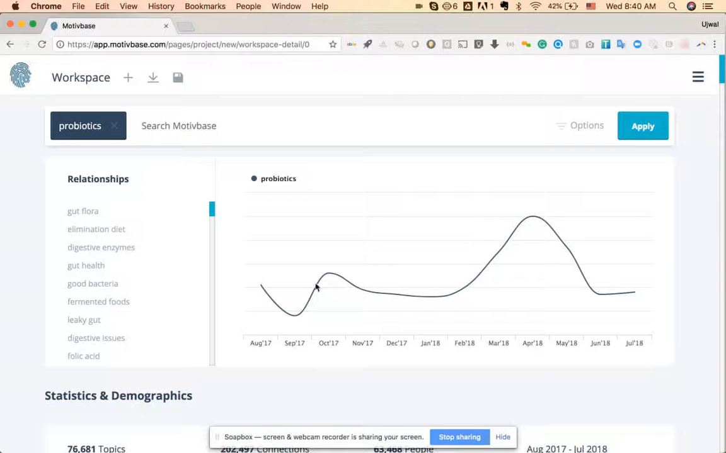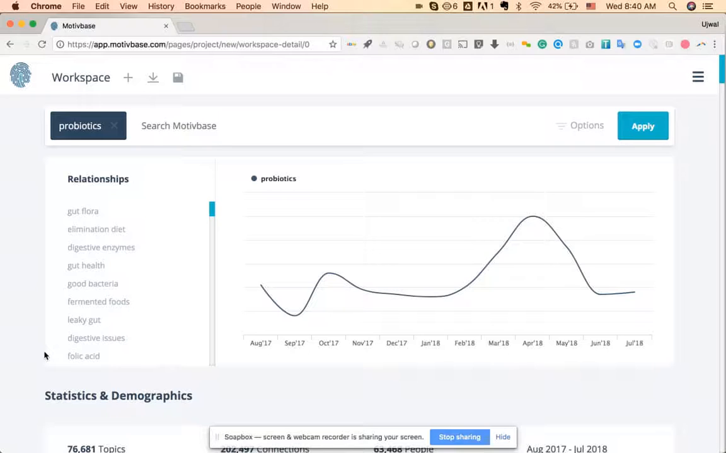I run the search. The first thing I look at is the relationships. Relationships is important because it helps you understand two things. One is the context of your search, the right one. In this case, I look at topics like gut flora, elimination, diet, digestive enzymes, gut health. Clearly, I know I'm searching for the right thing, as in MotivBase has understood what it is that I'm searching for.